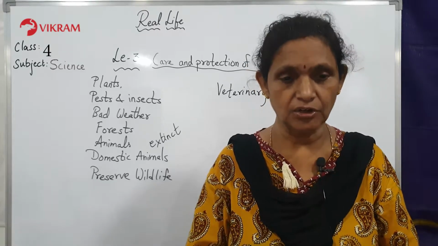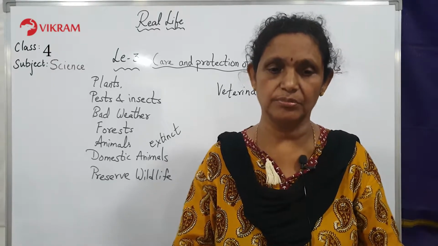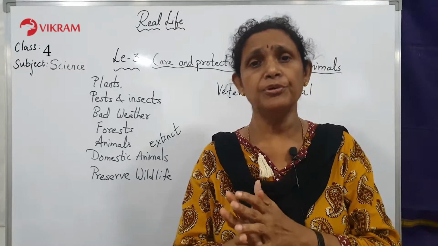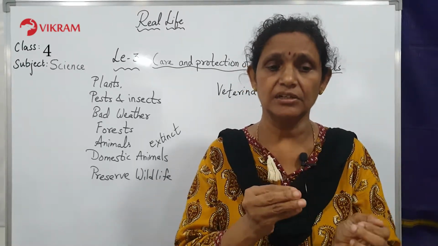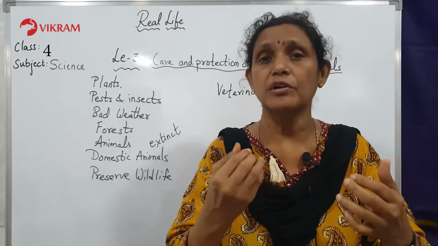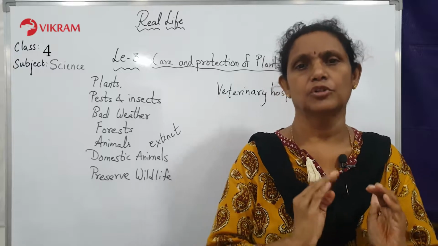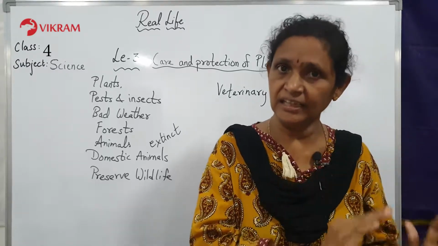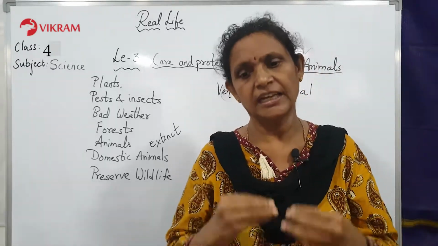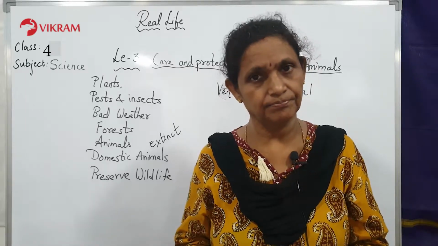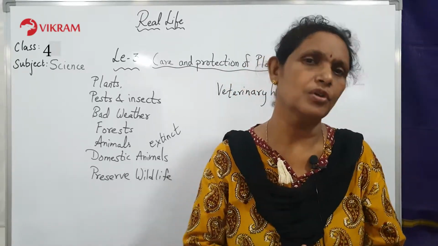We get milk, eggs and meat. If you eat a diseased animal's milk or eggs or meat, you will also get disease. So you have to protect these domestic animals so that when they are healthy, they give healthy food, milk and meat, and when you eat them, you will also be healthy.